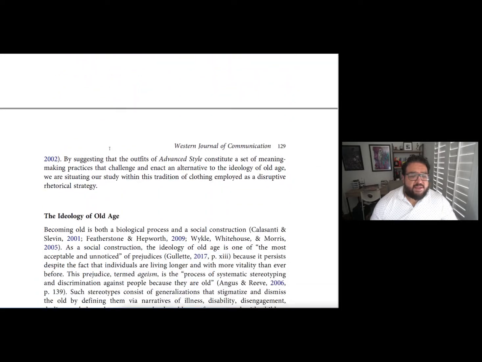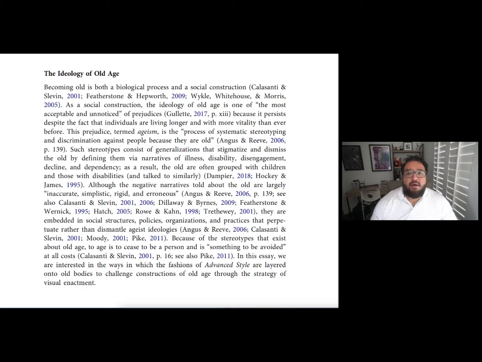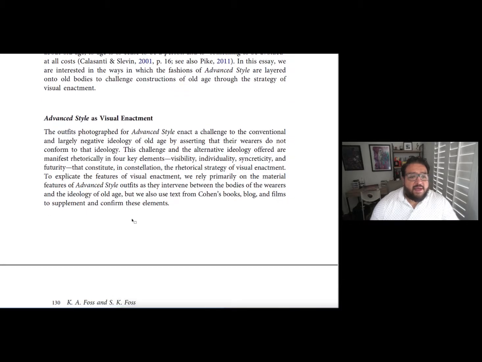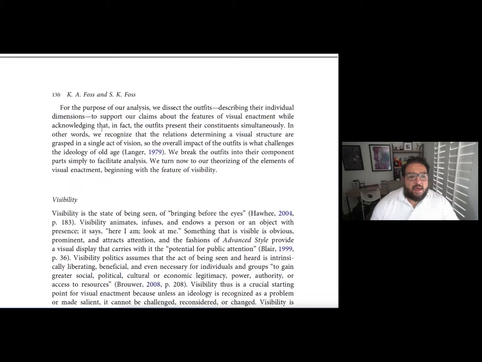So they have a section on clothing as resistance. Then they get into this ideology of old age, right? Because you have to establish if someone is making an argument or if they're pushing back against a particular ideology, now you have to explain what that ideology is and what it's all about. So they do a really good job talking about ageism, a number of different concepts about that. They cite obviously a ton of people to provide some information about that. And then they get into the actual argument of advanced style as visual enactment.